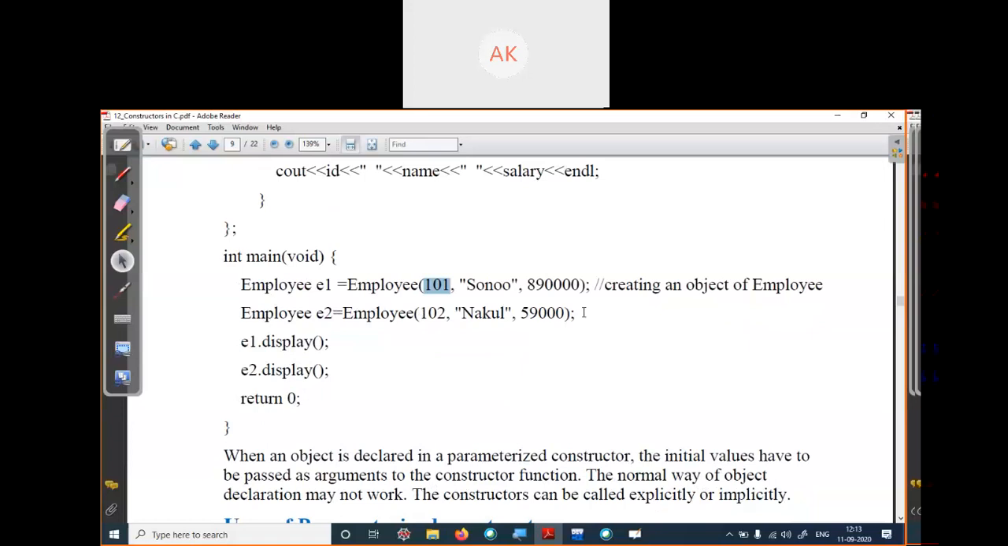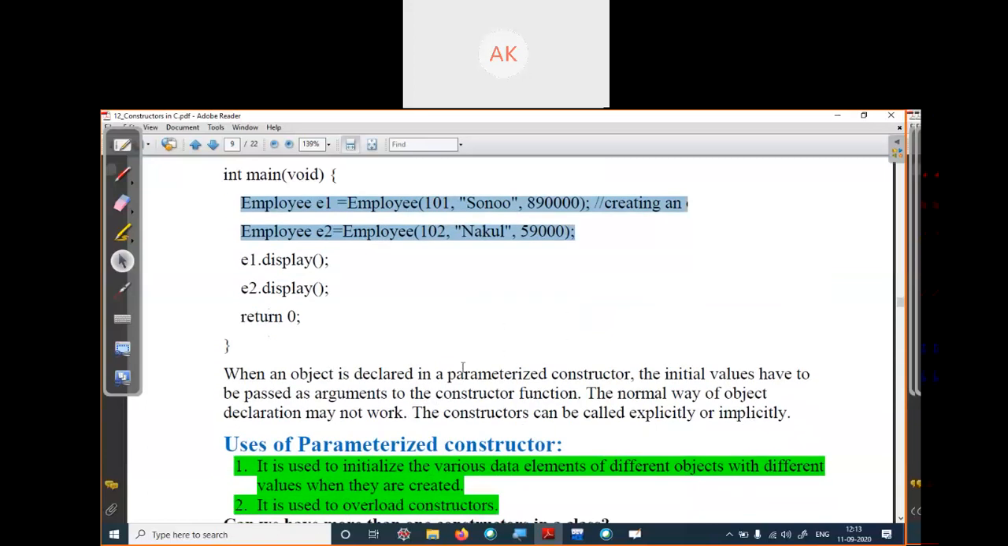I'm explaining this example just for the parameterized constructor, how we can initialize the values of different parameters for different objects. Here we have two objects, E1 and E2, of Employee type.